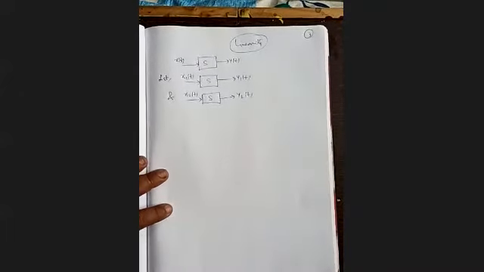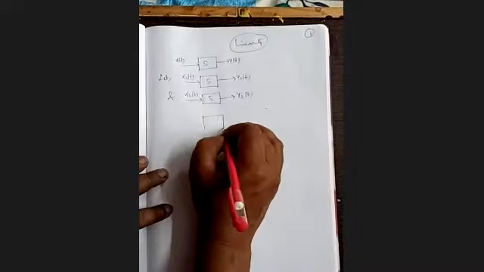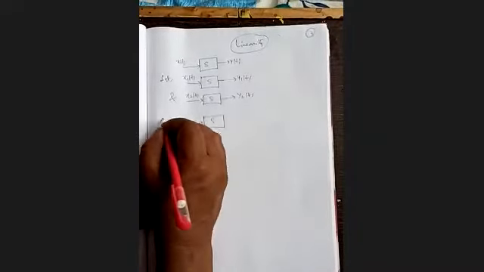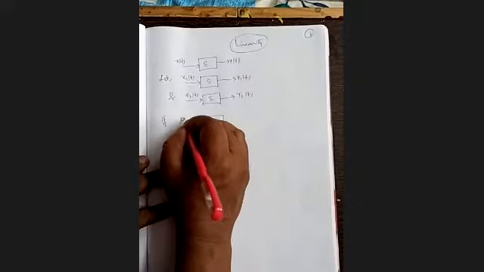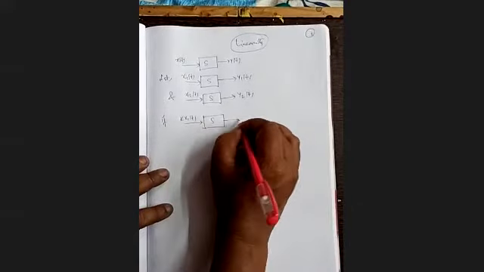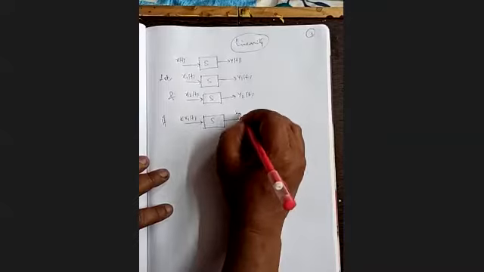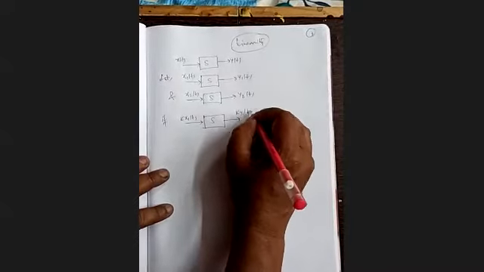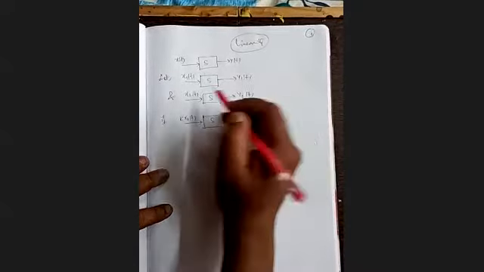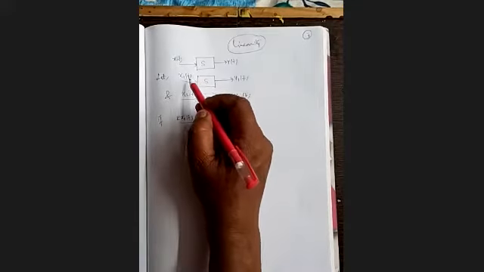Clear? Now, if our input x1(t) is multiplied by some k, and we find that the output is also multiplied by the same constant k. So initially we apply x1 and get y1.